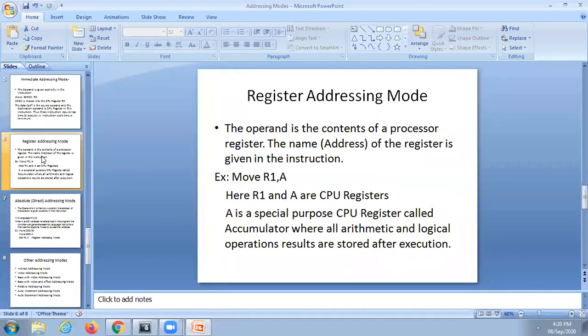In this addressing mode, generally all the register addressing mode instructions are two address instructions. All except implicit are mostly two address instructions. The majority of addressing mode instructions are two operand instructions, that is, two address instructions, except implicit. Here, register addressing mode.